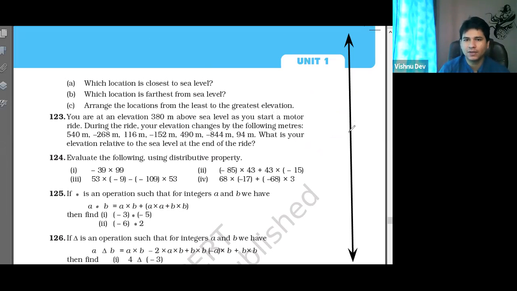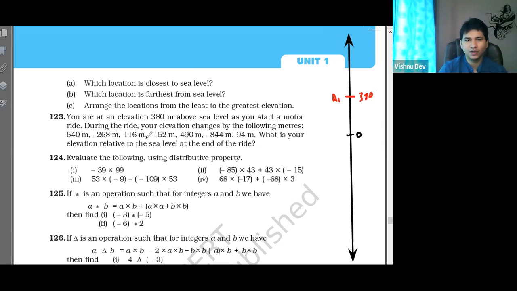So suppose this is your sea level, point O. You are 380 meter above. So this is your initial point, A1, 380. Okay, अब ध्यान दो. Question पढ़ेंगे हम लोग फिर सोचेंगे, right?